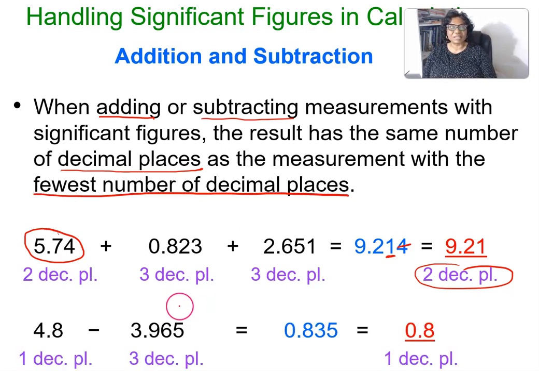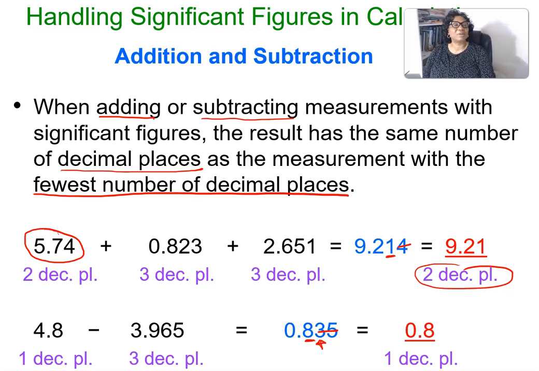We'll take another example. We are subtracting. This has 1 decimal place, this has 3 decimal places. Our answer must have but 1 decimal place. So when we do this subtraction, we have 0.835, but our answer must be here. So we look at this value, it's less than 5, so we drop all this, and this is our answer.